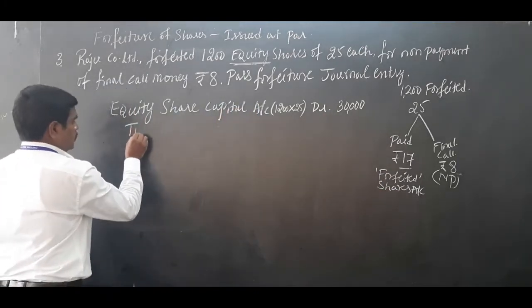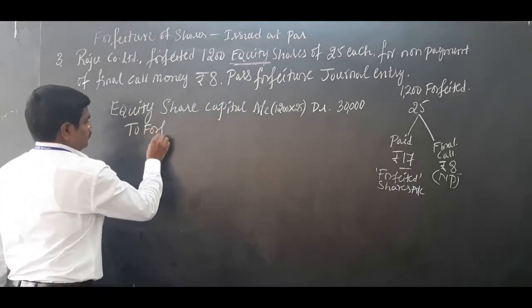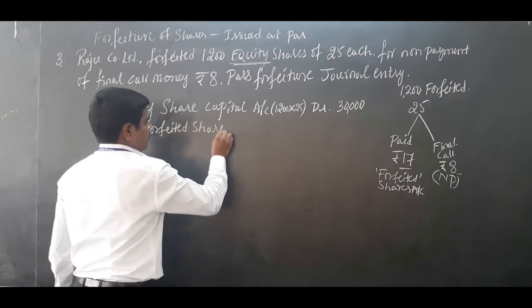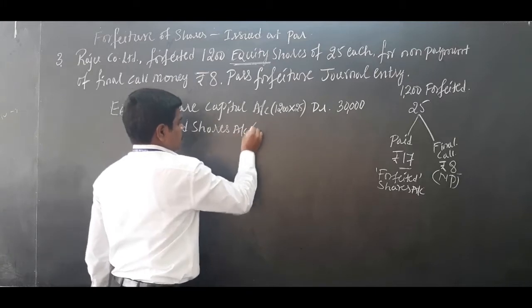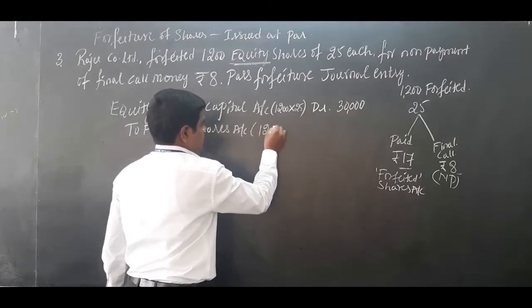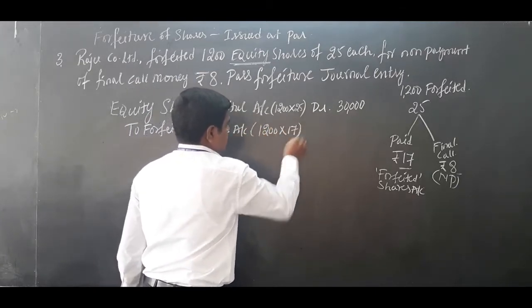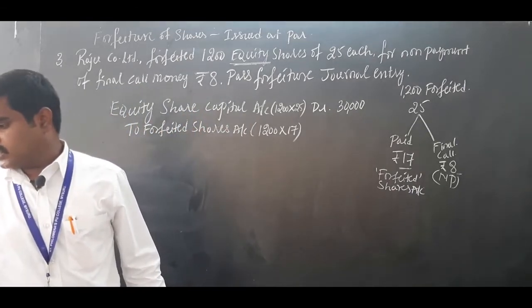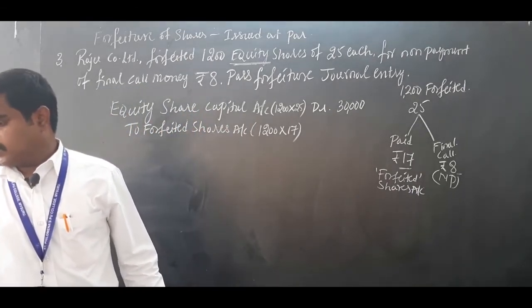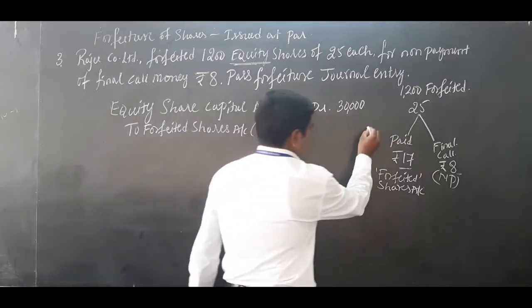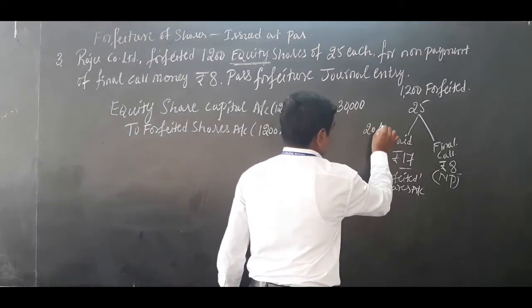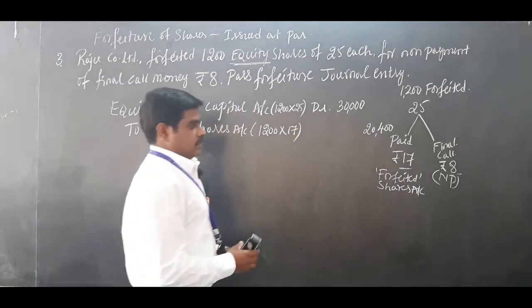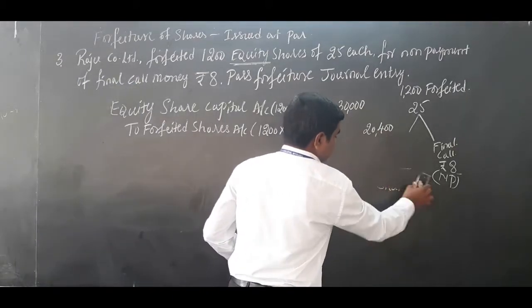So to forfeited shares account, 1200 shares into 17 rupees, 20,400 credit. This money is received, so it should be credited.